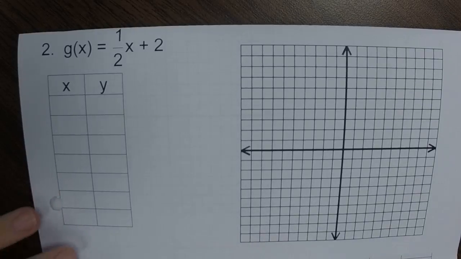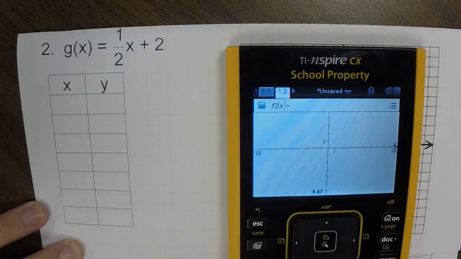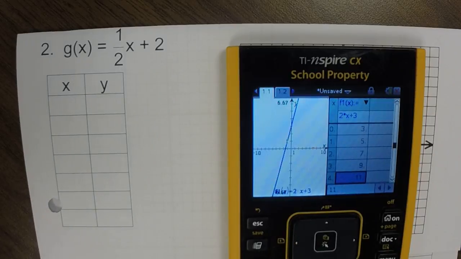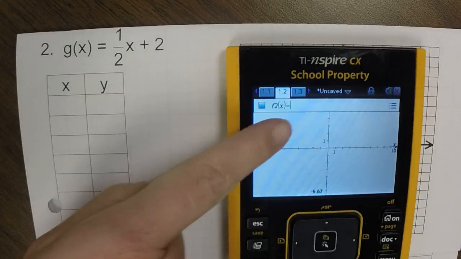Number 2 gives us a new function. So what we want to do on our calculator, whoops, I was on my graph. Now it's given me a new one, but let me go back, in case this was the one that you were working on. We wanted a new graph. You have a couple of options, but the easiest thing to do is to just go back to the main menu and hit graph, and it'll give you a brand new page to work on.